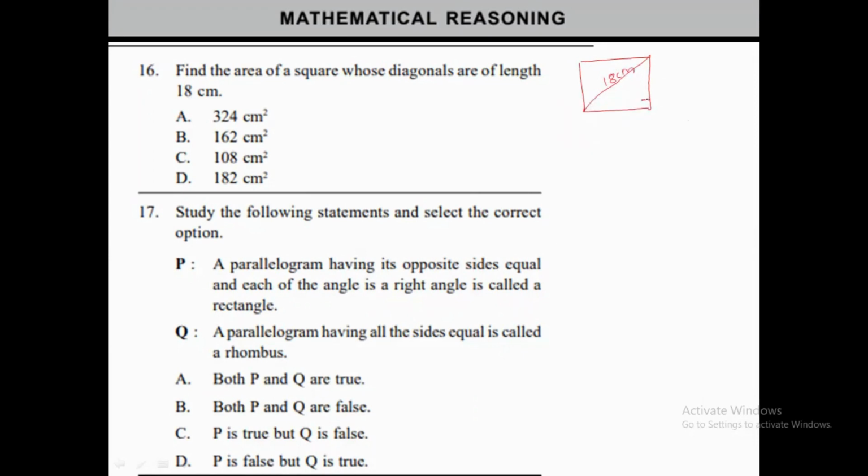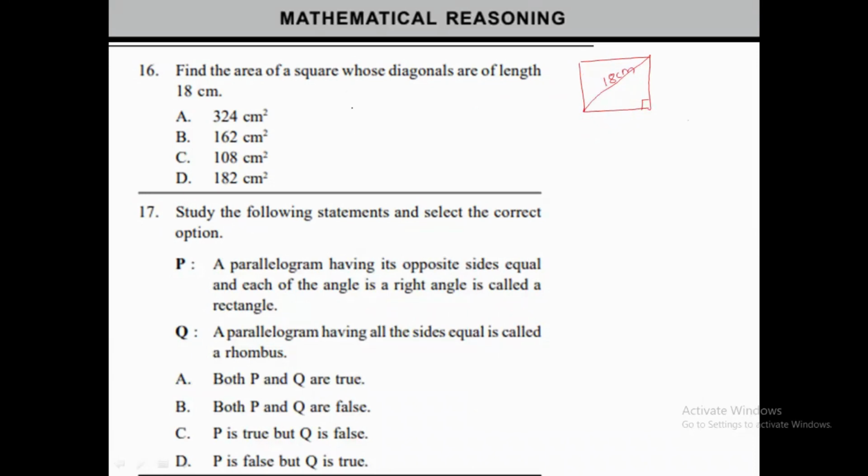So what we can see over here in this square, there are two triangles. And when there is a 90-degree angle, this is a right angle triangle. And in a right angle triangle, we all know we can apply the property which is the Pythagoras theorem.